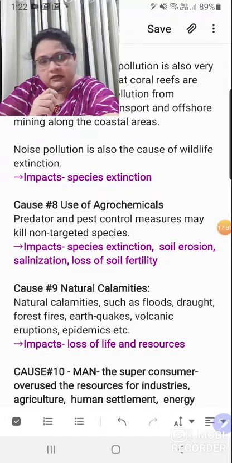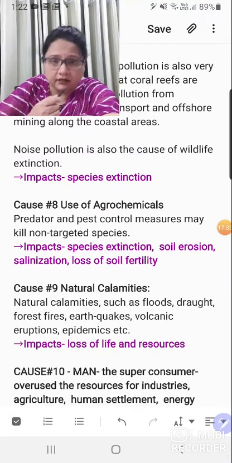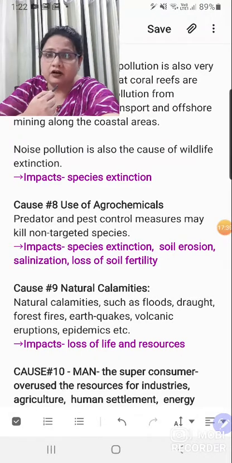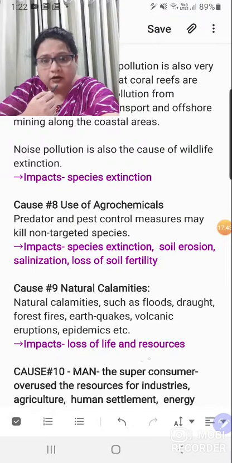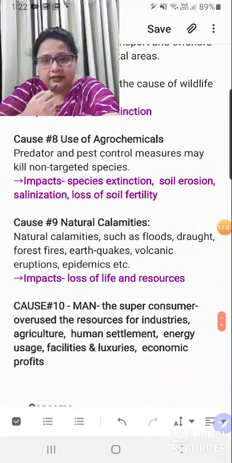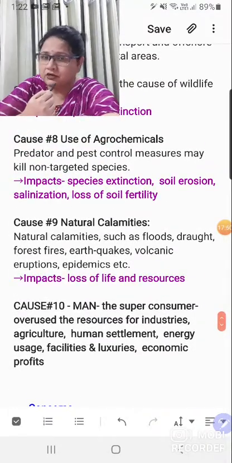And second last one is natural calamity. Though it is not done by mankind, it is one of the factors which leads to loss of life, property, and loss of environmental balance, right? I hope you all know what natural calamities are. I have written it here too. And then you can see the last one, the man, the super consumer.